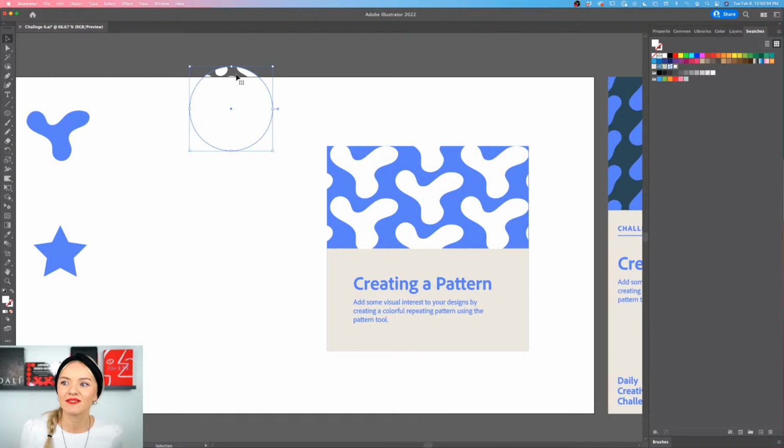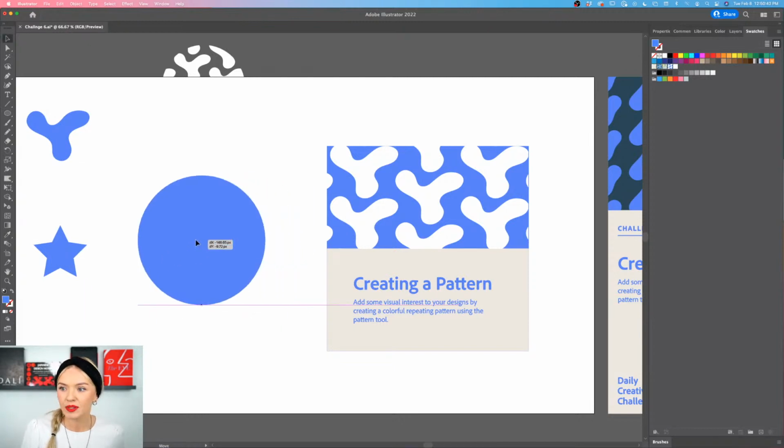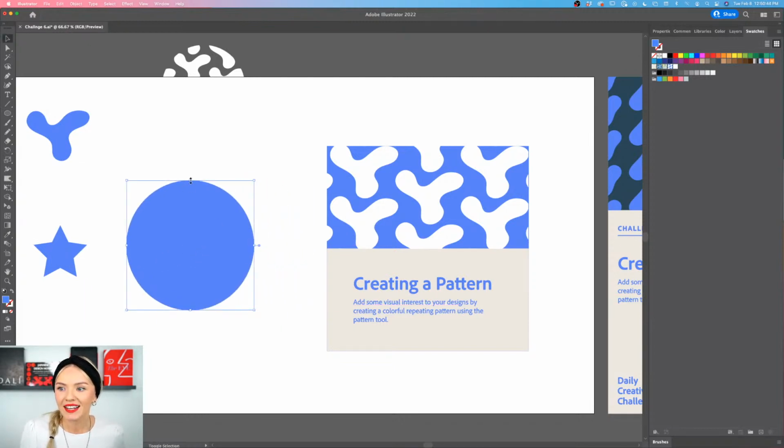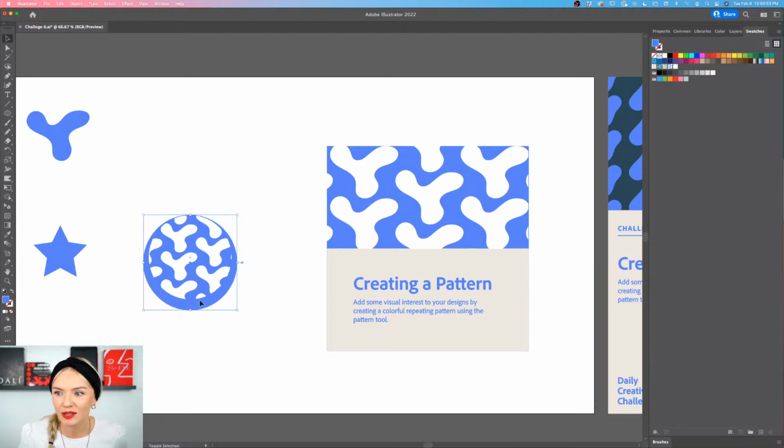Let's create something for this circle as well, just to experiment. I'm going to create another circle, eyedrop, select this color, the blue color, and I'm going to place the pattern on top with Command Shift and square bracket closed, just like that. And I'm going to match this second circle in the background to my circle, and play around with it a little bit. So the pattern one, I'm going to lock it with Command and 2. And now when I select it, I'm only selecting the blue one.